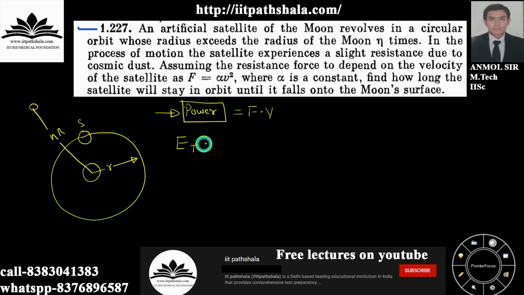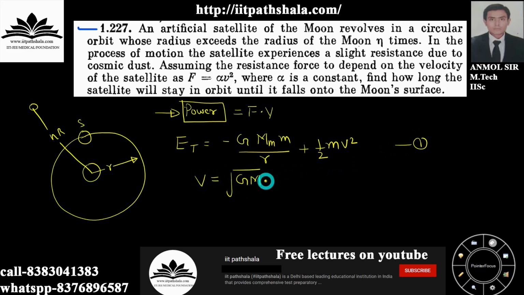Let us have the total energy of that orbit, which is nothing but this only. This is the mass of moon, mass of satellite upon radius r, this is the gravitational interaction energy, plus the infamous kinetic energy. This is my first equation. As you know, velocity in any orbit is nothing but this only. This is my second equation. Now power is nothing but dE by dt itself.